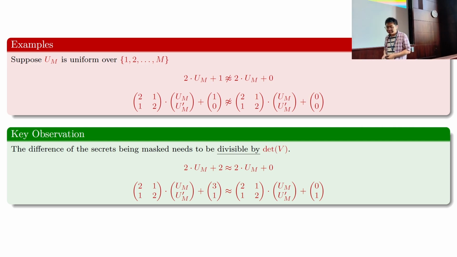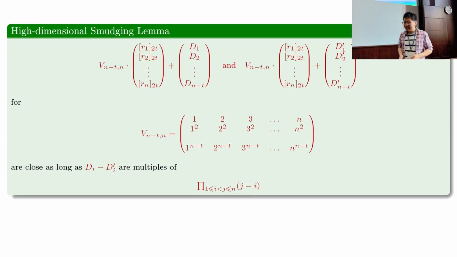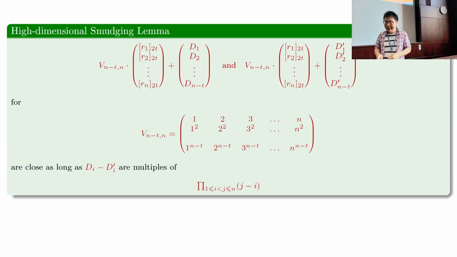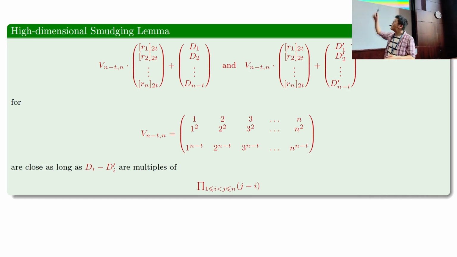If you work out this idea, this is what we get. Suppose I use a Vandermonde matrix; in particular, we use this particular Vandermonde matrix here to extract the random integers used as masks to do the degree reduction.